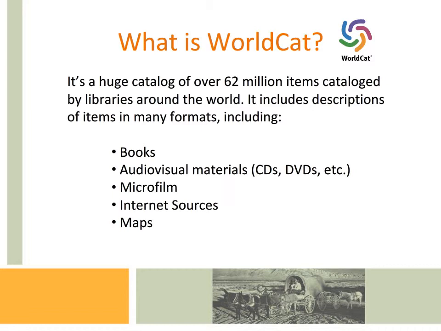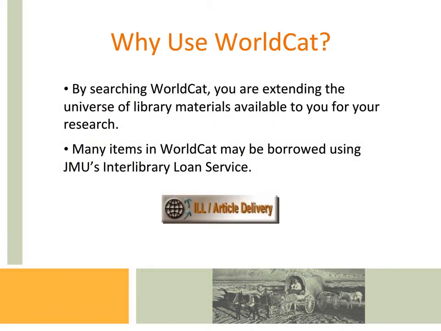WorldCat is a huge catalog of over 62 million items cataloged by libraries around the world. It includes descriptions of items in many formats, including books, audiovisual materials such as CDs and DVDs, microfilm, internet sources, and maps. You may be wondering why you want to use WorldCat over other research databases.